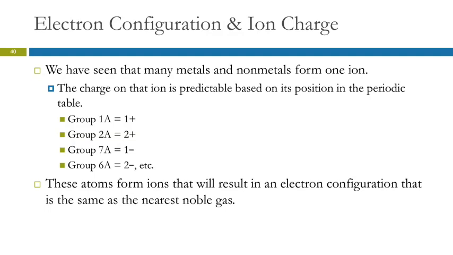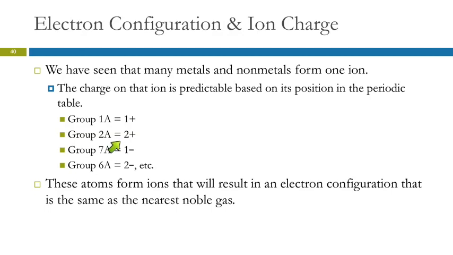We learned to predict charges of lots of the ions based on their position in the periodic table, and the quantum mechanics explains why that is. We just looked at group 1A and group 7A. Group 1A loses one electron because then the electron configuration is the same as the nearest noble gas. Group 7A gains one electron because that also makes their electron configuration the same as the noble gas.